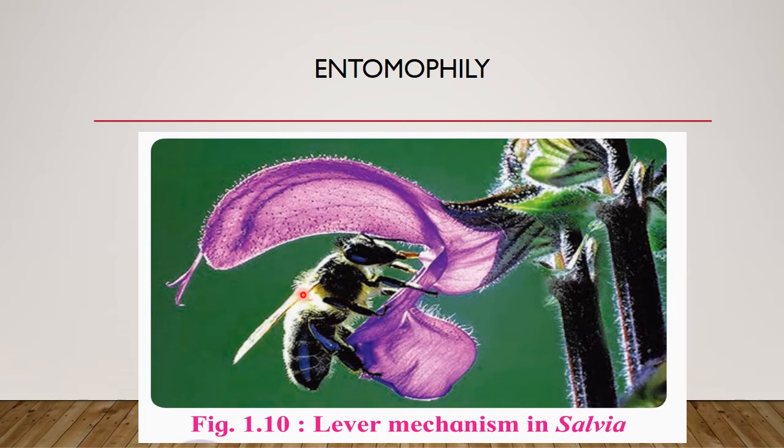The same insect, when it goes to a Salvia flower where the gynoecium is mature and sits on it, the stigma receives the pollen grains from the upper surface of the insect.